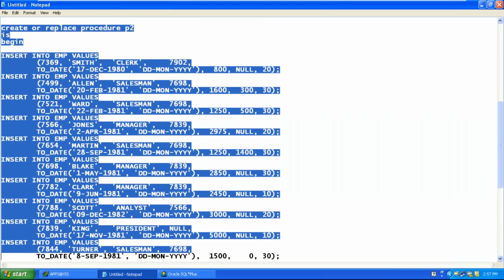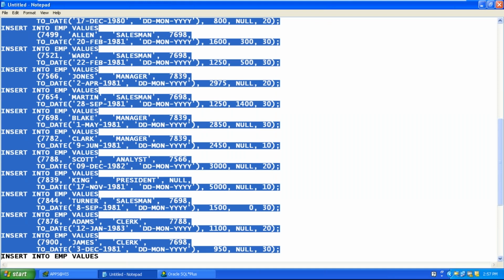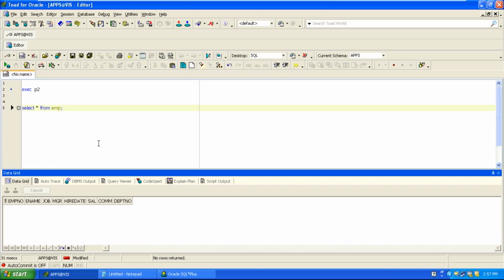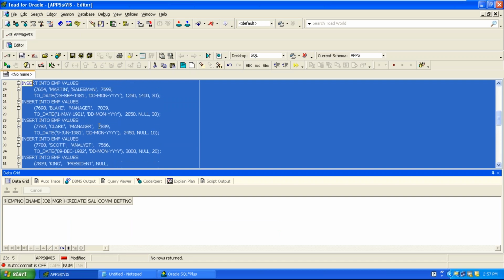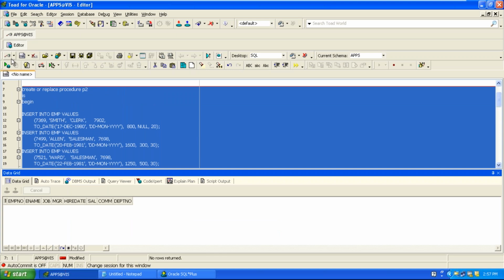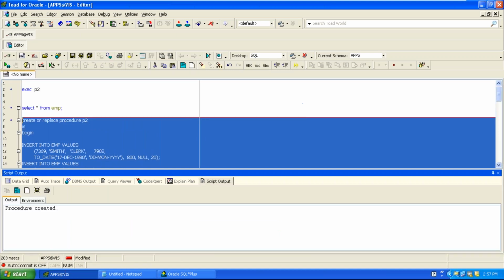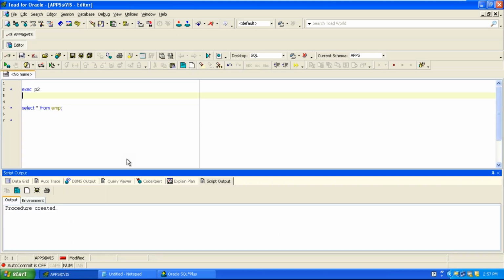So as there is a change in the code, I recreate the procedure. Are you following what I'm doing? Yeah. I recreate the procedure one more time. Procedure is created. Now exec.